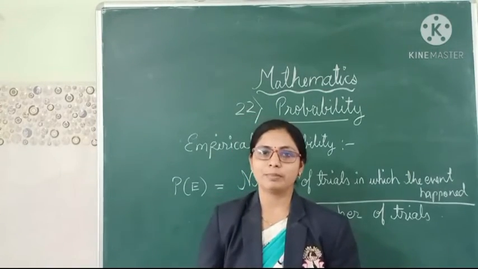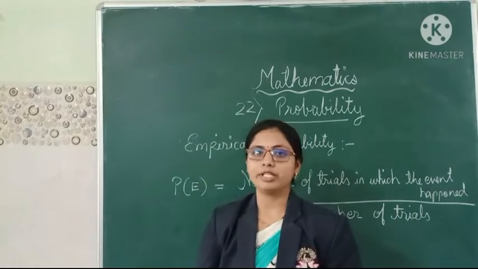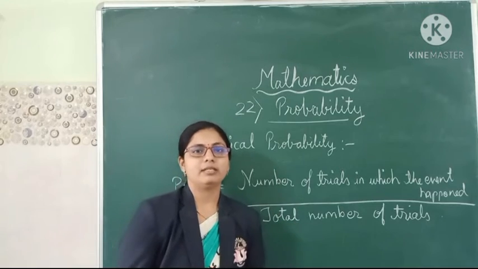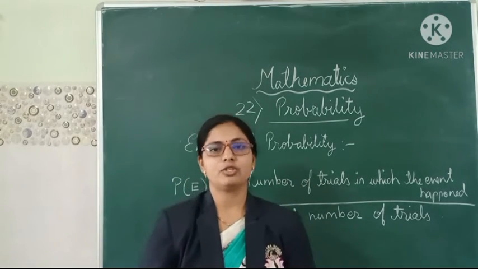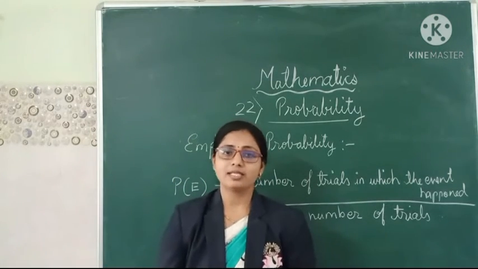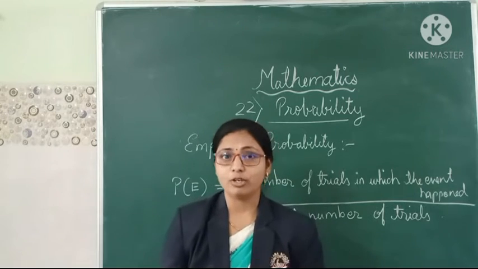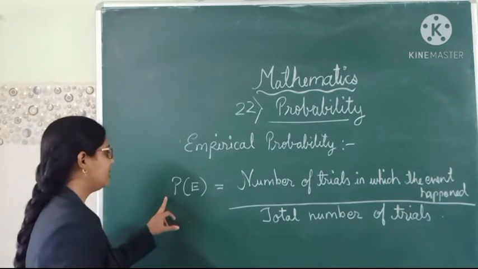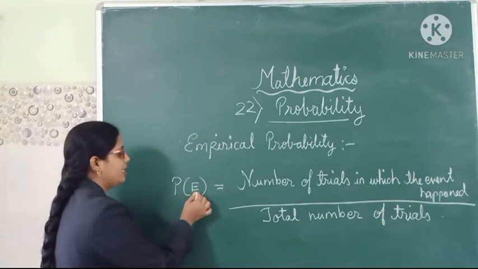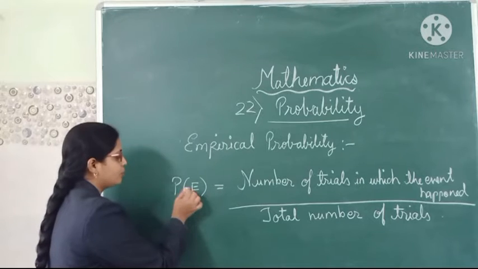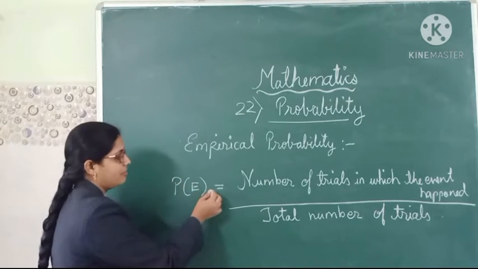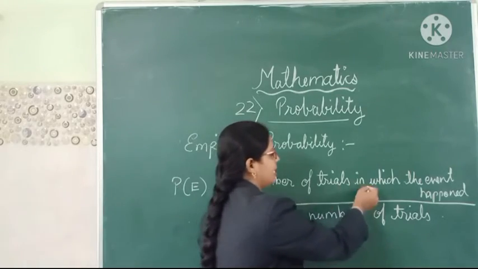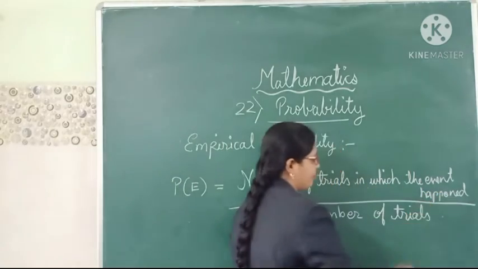Now the next topic related to probability we are going to see is empirical probability. Empirical probability is nothing but the probability of an event. So let us have a look at one formula related to the probability of an event. Here P means probability, E means event. So the probability of an event we have to find out with the formula: number of trials in which the event happened